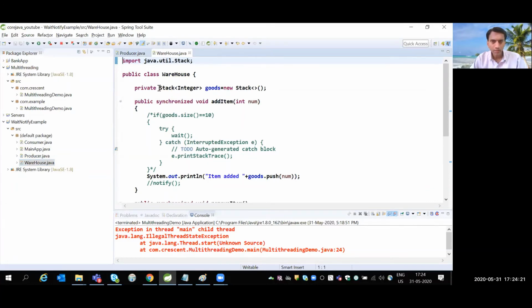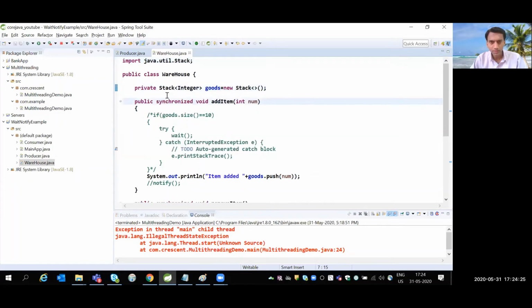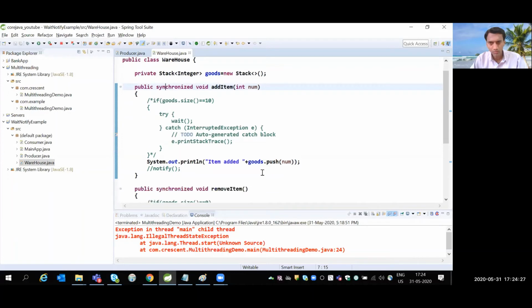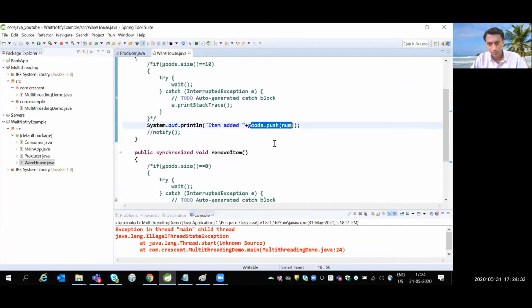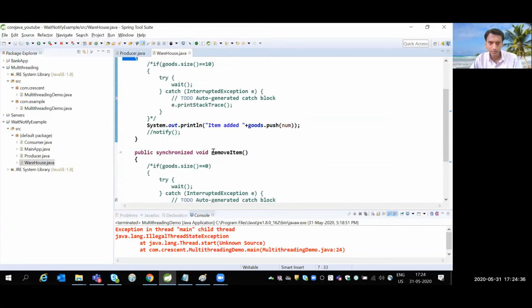I have here a private Stack goods, one of the collection classes, to which I'm going to add numbers. So goods.push. There are ready-made methods push and pop, one method for add atom and another for remove atom.